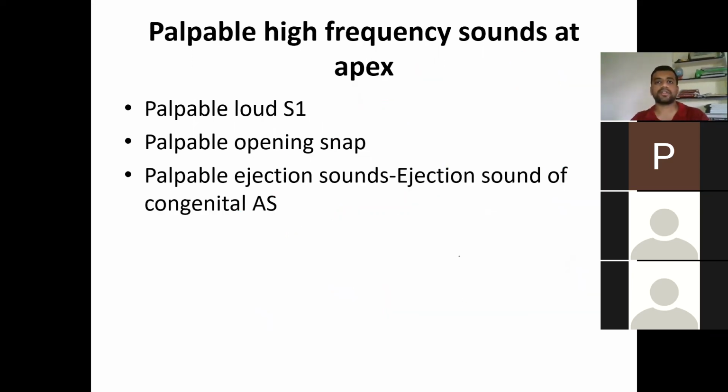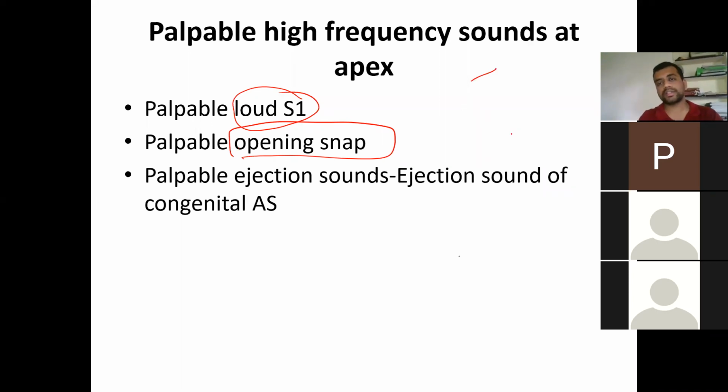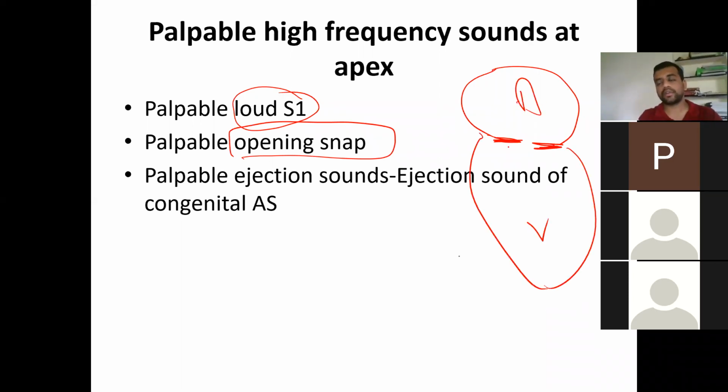Then palpable high frequency sounds at the apex. These others are the low frequency sounds. At the apex, we have S1 which is louder and palpable, and the opening snap. This is the atria, these are the 2 valves, and this is the ventricle. In the case of stiff valves, the opening of the valves during ventricular relaxation, at the end of atrial systole, produces a prominent sound.